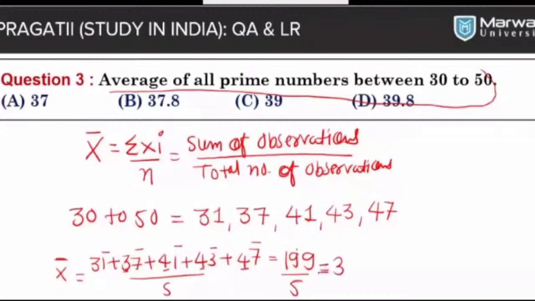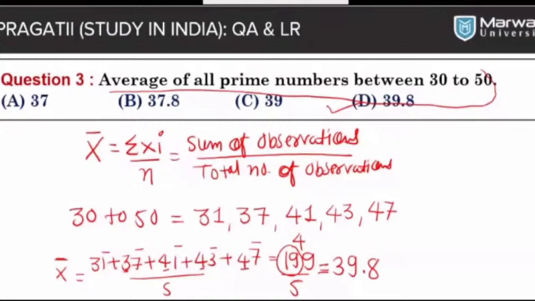So we can say that 5 3s are 15. Here we can say that 15 and remainder 4. Then 49, 5 9s are 45. Again remainder 4 and put the 0. So 5 8s are 40, and finally we will get the answer 39.8. Which option have 39.8? So we can say that D.